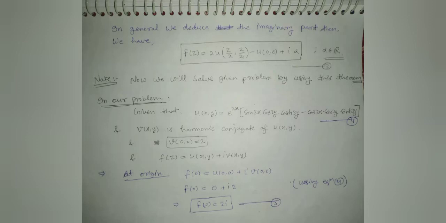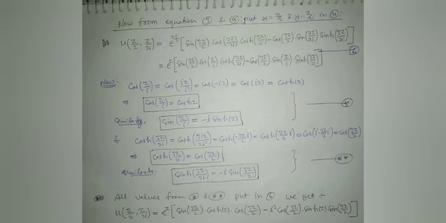At origin, f of 0 is equal to u of 0 0 plus i into v of 0 0. We have f of 0 is equal to 2i. Now from equation 3 and 4, put x is equal to z by 2 and y is equal to z by 2i in equation 4.